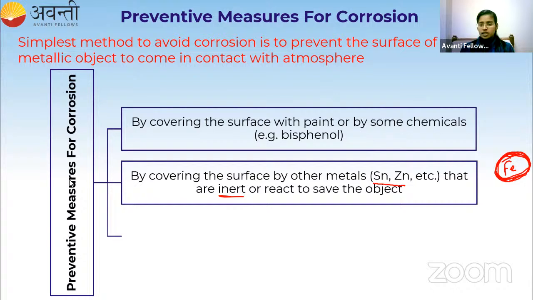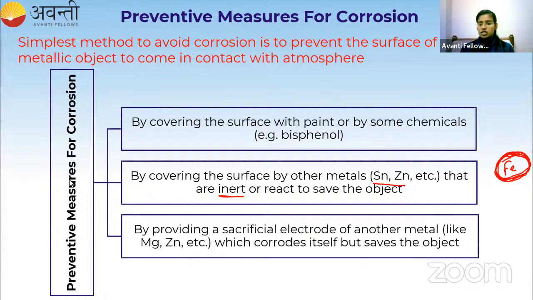Now the third method is by providing a sacrificial electrode of another metal like magnesium and zinc, which corrodes itself, but it will save the object. Let me take iron as an example.